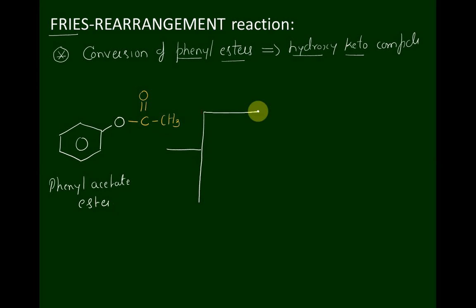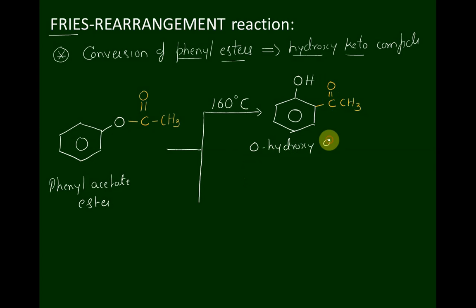When this compound is heated up to 160 degrees Celsius, we get this compound. It gets converted into a hydroxy keto compound. We get here OH, and here we get C double bond O CH3. The name of the compound is ortho hydroxy acetophenone. The one means ketone group. Ortho hydroxy acetophenone is obtained.